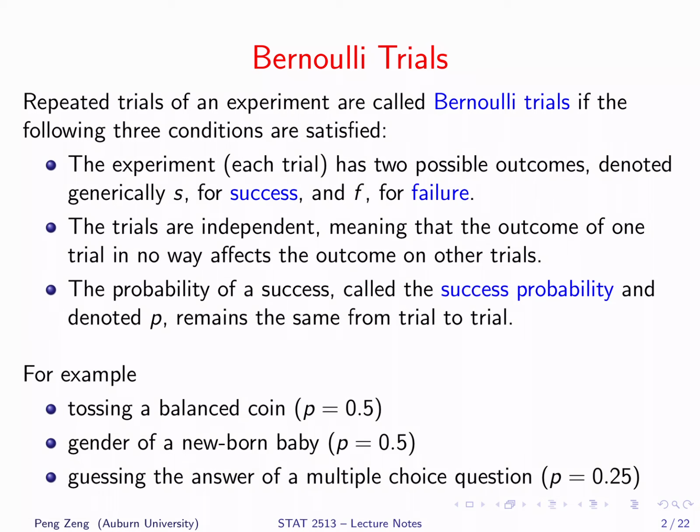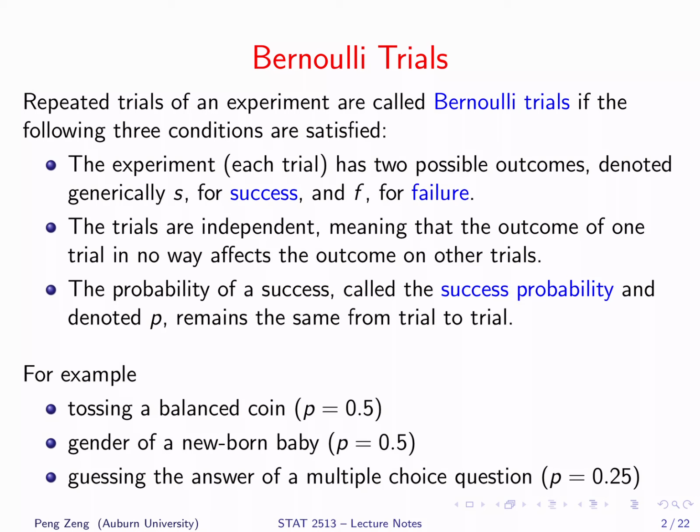Let's first check what Bernoulli trials are. Bernoulli trials are repeated trials of experiments satisfying the following three conditions. First, each trial has two possible outcomes. For example, tossing a coin has only two possible outcomes, head or tail. The gender of a baby has only two possible outcomes, male or female. Guessing the answer of a multiple choice question has only two possible outcomes, correct or wrong. Usually, one of the outcomes is referred to as success and the other one is referred to as failure.